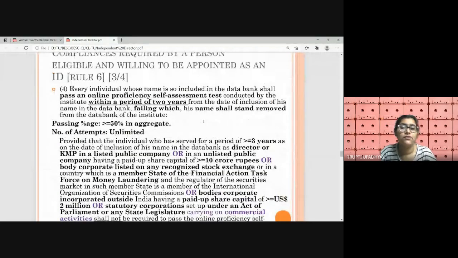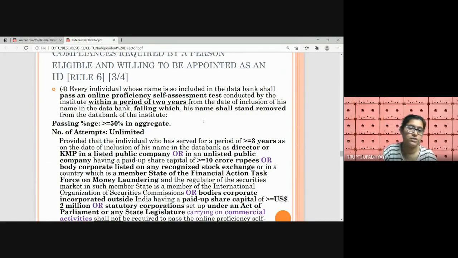Within 2 years from the date of including his name in the data bank, the institute will conduct the exam. So within 2 years time, he has to pass this exam. All the independent directors have to pass this exam, that is the online proficiency self-assessment test.